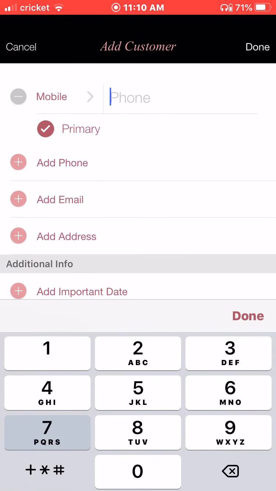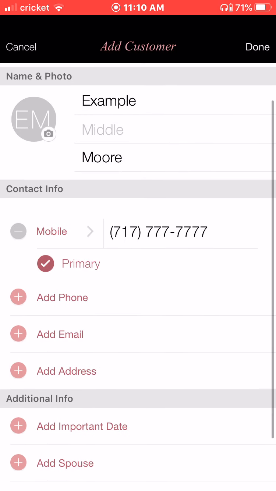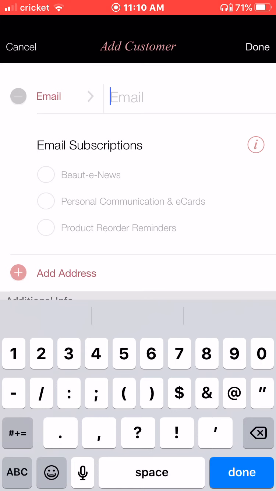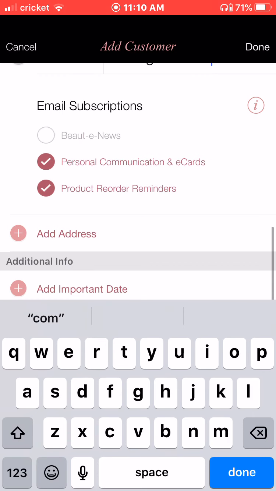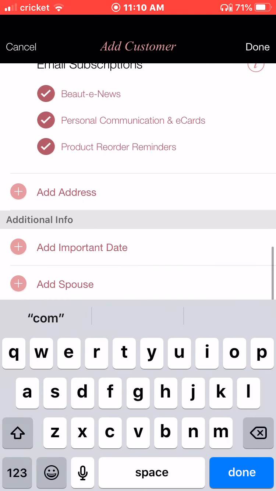I'm going to add a phone number, 717-777-7777. Clearly, this is just an example, okay? I'm going to add an email address, and I'm just going to put 777 at gmail.com. This is not an accurate email address, but I want to make sure that we can show you how a few things work here. Okay, I make sure I have all my email subscriptions selected.